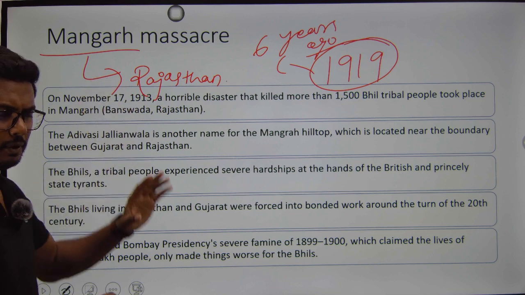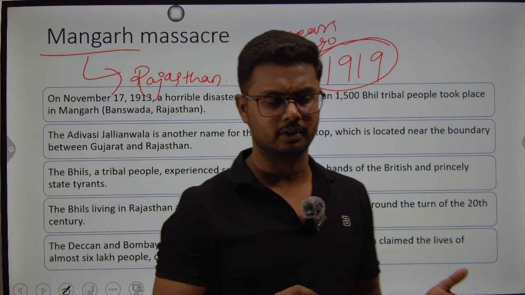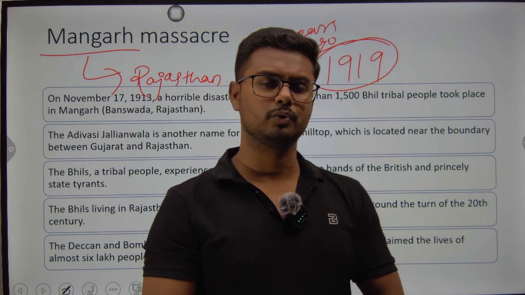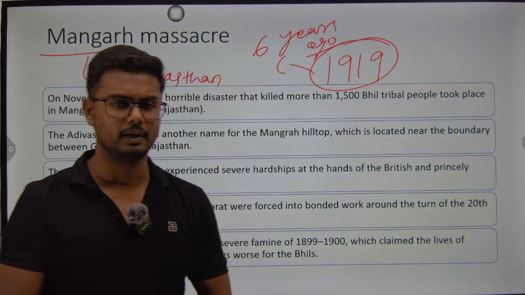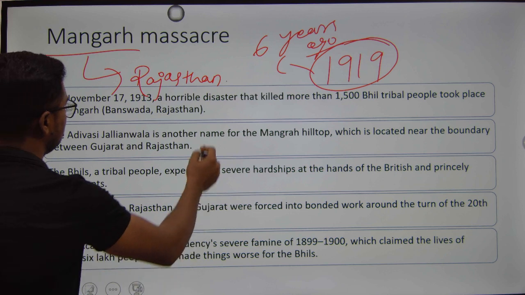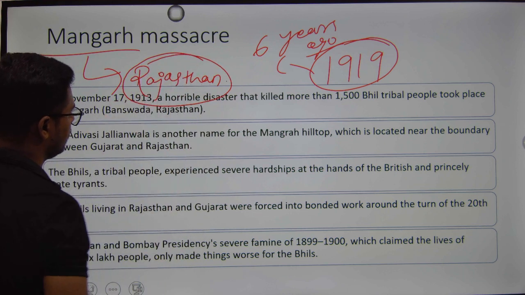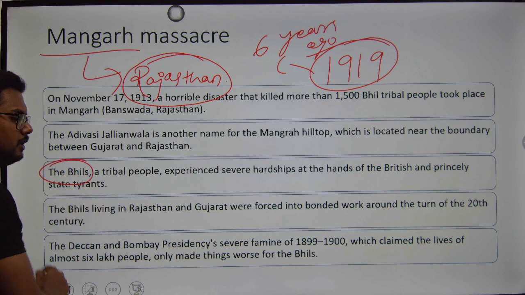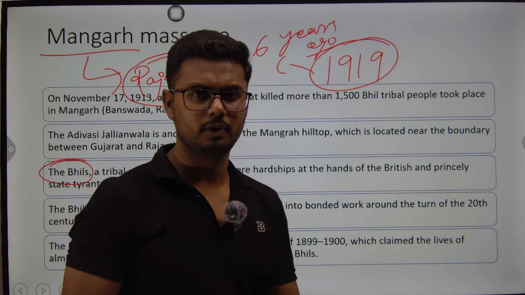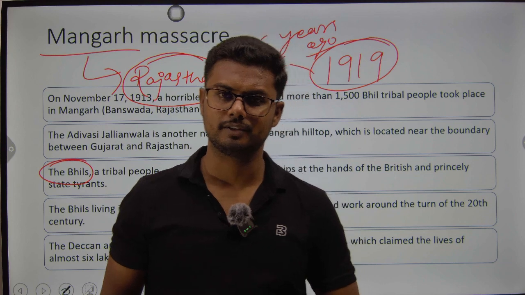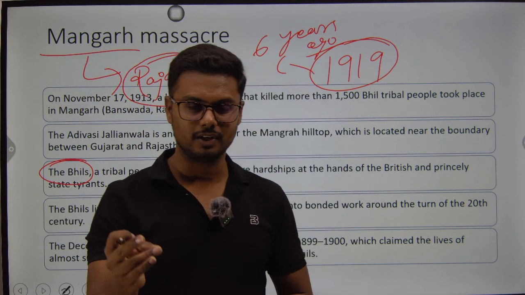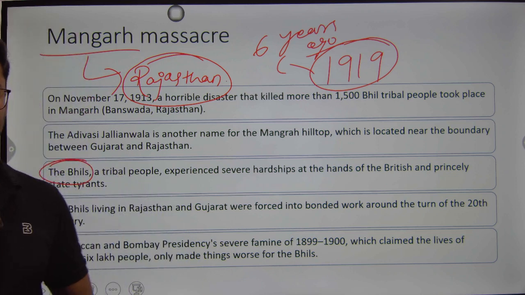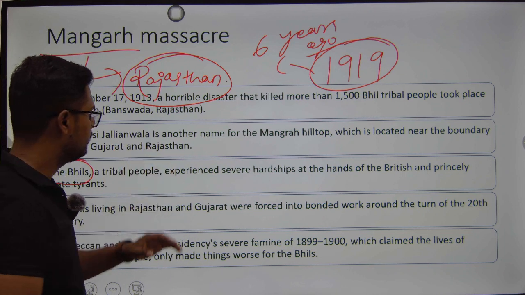So today I'll briefly tell you about the Mangarh massacre, the leader who led the Bhil community against the British, and what was the reason behind it. Alright, the Mangarh massacre took place in the state of Rajasthan. It is concerned with the Bhils, a famous tribal community. They exist even now in various states such as Chhattisgarh, Jharkhand, Gujarat, Madhya Pradesh, and even a few parts of Karnataka here and there.